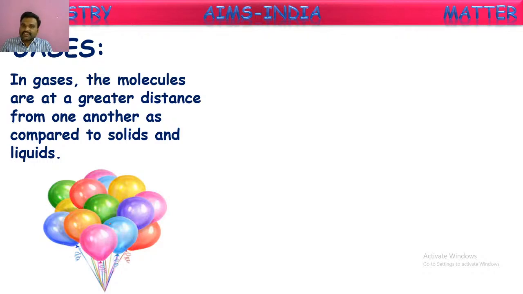Because of this colorlessness only, we are able to see whatever objects are in front of us, because all the atmosphere is filled with gases. If these gases had any color, we could not see what is in front of us. As these gases do not have any color, we are able to see all the objects clearly. Now, let us go to the general properties of gases.